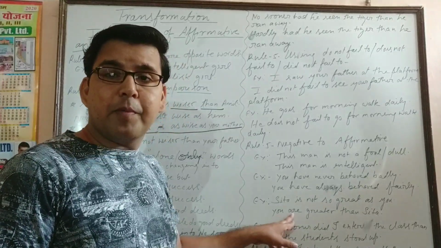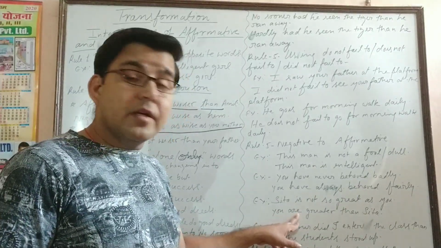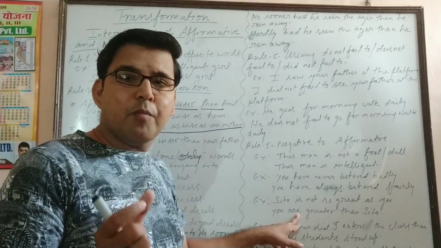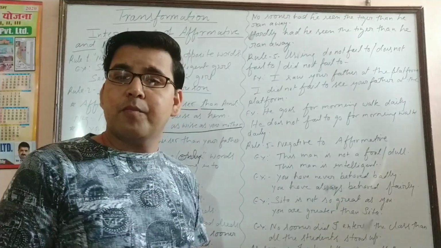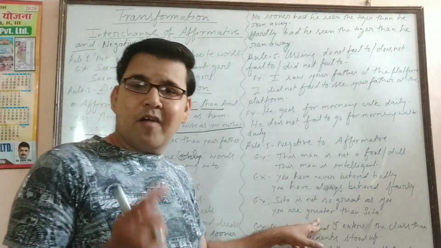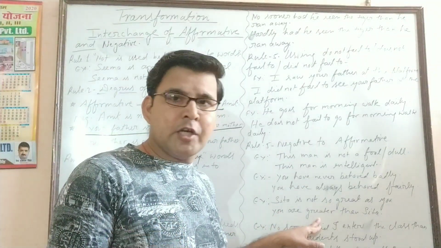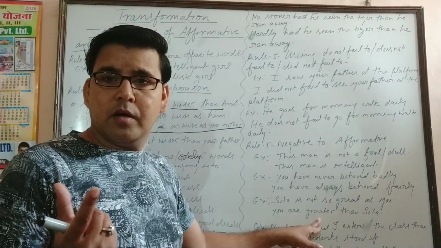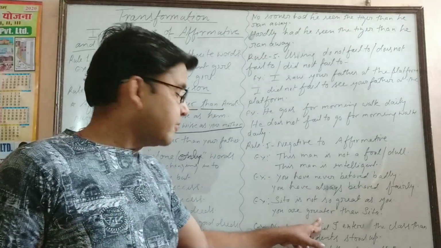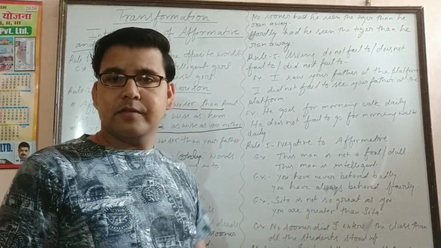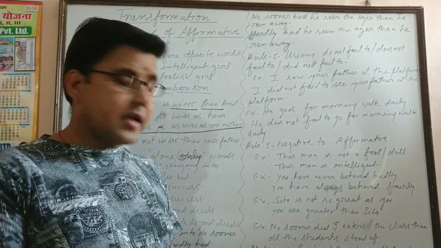According to you, we have to apply are. You are. The degree will be comparative. That is why we have to use the second form of the adjective. What is the adjective form of great? Second form, greater. So you are greater. And after the second form, we always have to use than, according to the rules of comparative degree. So you are greater than Sita. Got it?